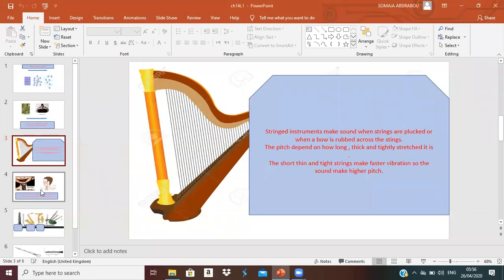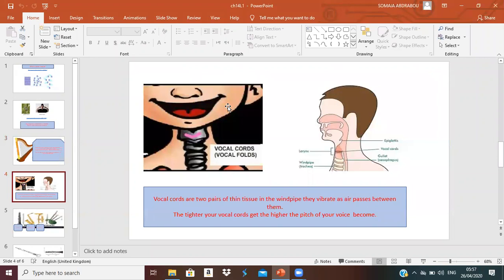Okay, I also make sound while I'm talking. So what happens? I have inside my neck something called the vocal cords. Vocal cords are inside my neck, after the throat, inside the throat, okay? Those vocal cords are also tight inside, okay?